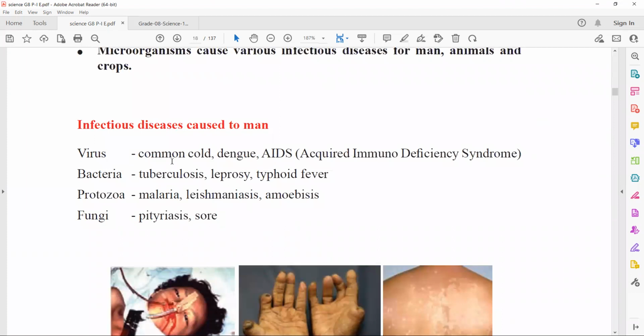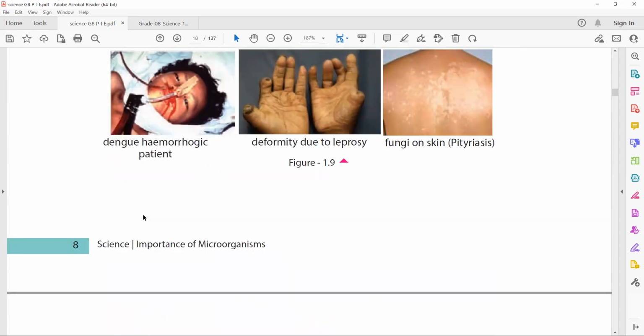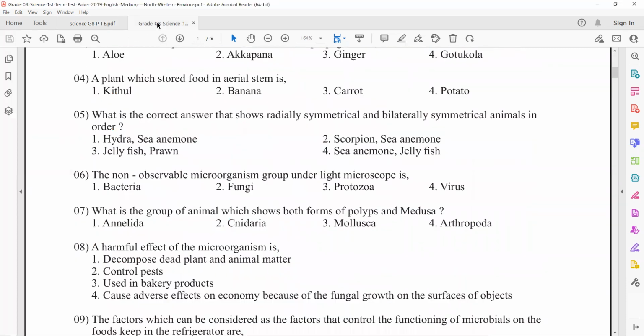So virus, common cold. For each and every kind of microorganism, they cause specific diseases. For example, common cold, dengue, AIDS are caused by viruses. And for each and everything, they have given an example. Okay, right. Moving to the next question.